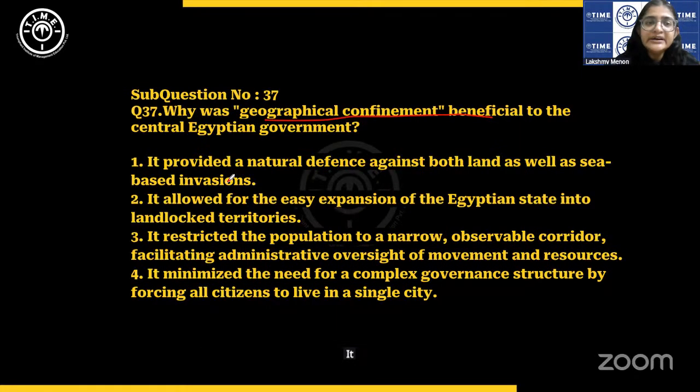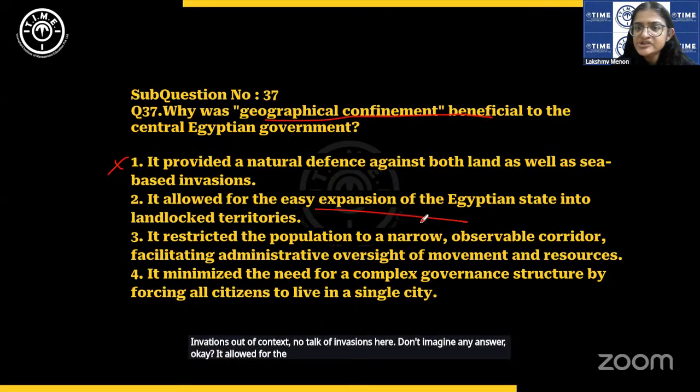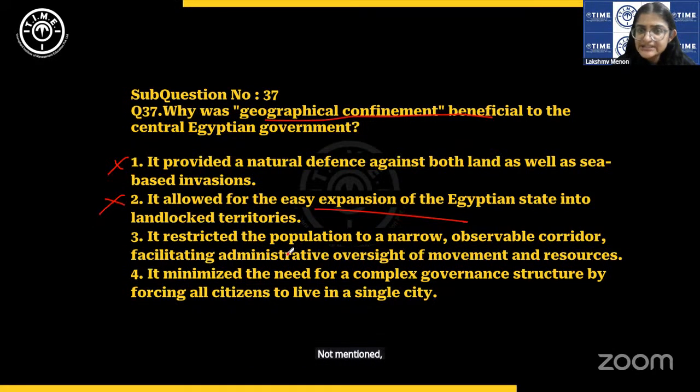It provided a natural defense against both land and sea-based invasions. Out of context, there's no talk of invasions here. Don't imagine any answer. It allowed for the easy expansion of the Egyptian state, not mentioned. It restricted the population to a narrow observable corridor, facilitating administrative oversight of movement and resources.